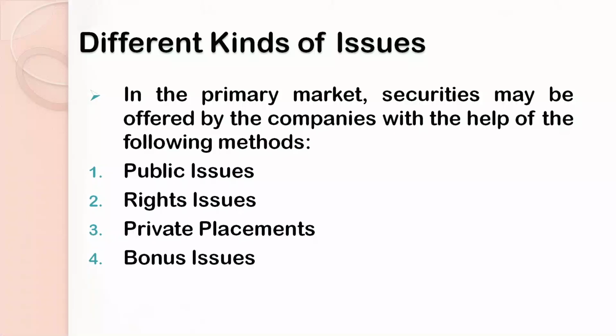Now let us start this particular video. First, what are the various kinds of issues? Now, according to SEBI, all the companies whenever they want to enter the primary market, can float their securities through four different methods or four different issues. Those popular issues are: point number 1, public issues. Second one is rights issues. Third type of issue is private placements, and fourth type of issue is bonus issues. Now let us discuss very briefly all these four types of issues.